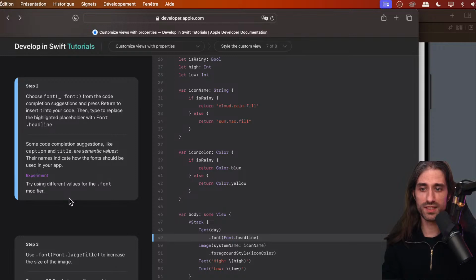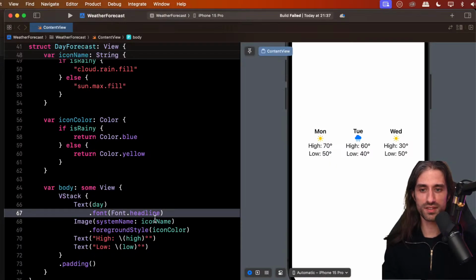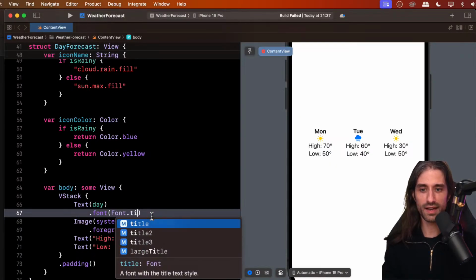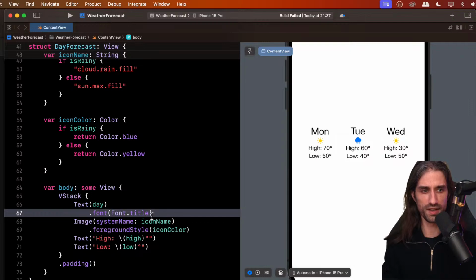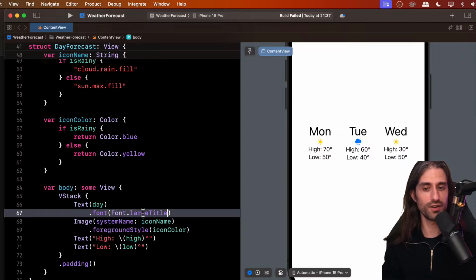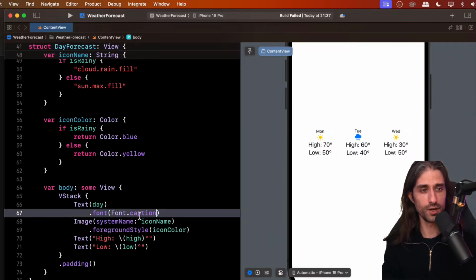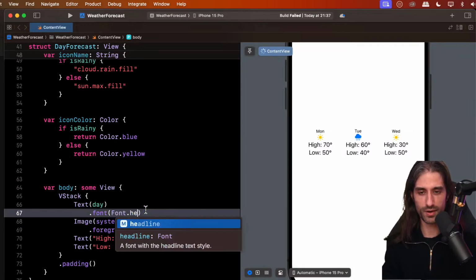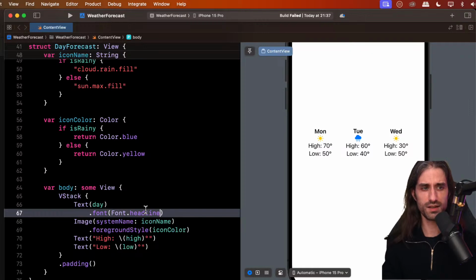So you can try using different values for the font modifier. So for instance, we can use title, which will be way better. All right. We can use a large title, which is even larger, or we can use caption, which will be much smaller than just using nothing. So you can see this way you can add some formatting, some styling to the text.